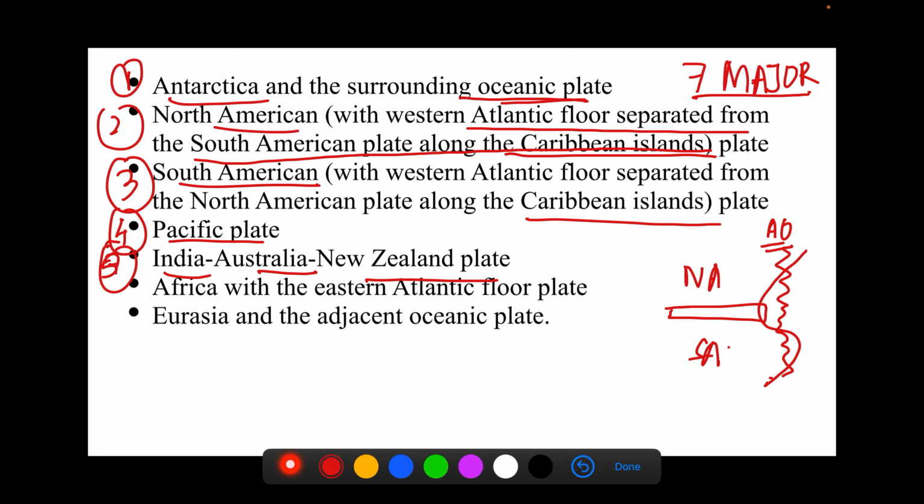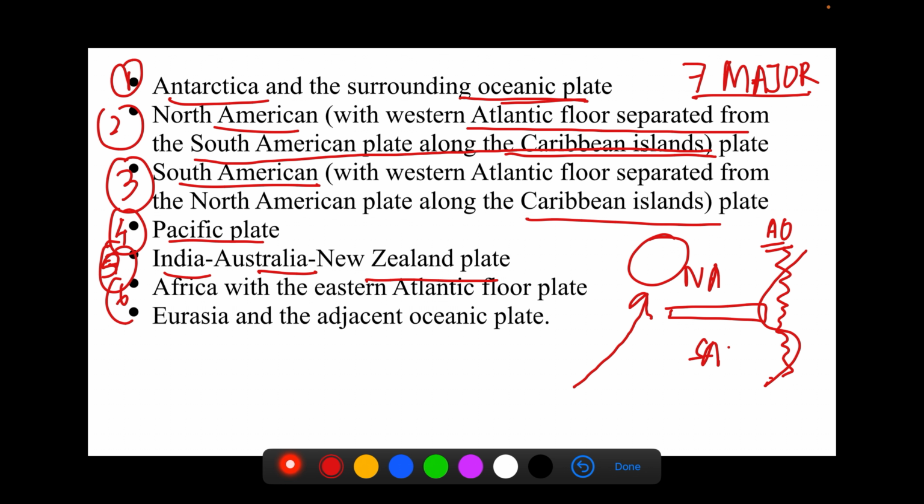You must be thinking why India is being linked to Australia and New Zealand since it is situated far away on today's world map. But just think about the continental drift theory that we studied. In that, we have seen a map where India was connected to Australia, and then India moved to the north and came to the Eurasian plate. That is the case with the Indian plate, and we will study it further in Indian geography, and we'll study the movement of the Indian plate briefly in this lecture also.